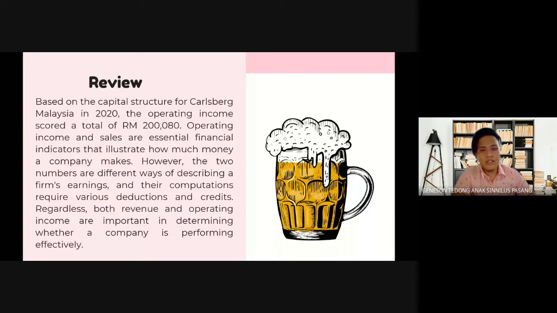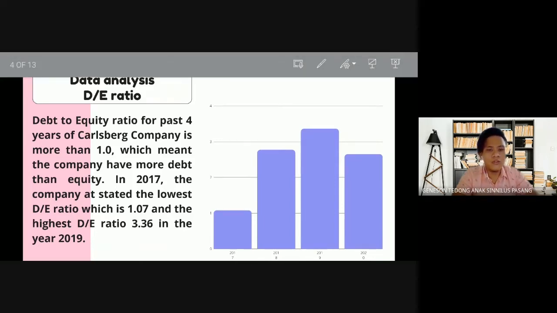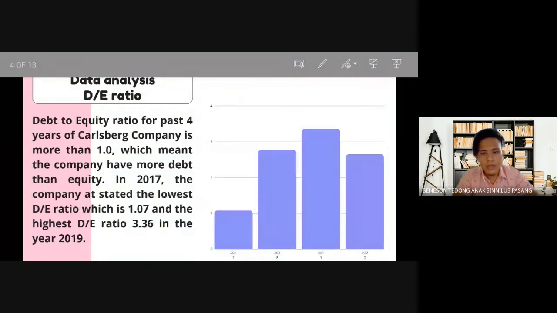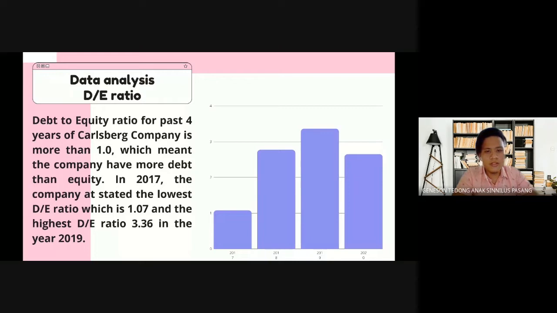From the investor point of view, thorough measurement is made by looking at the EPS or earnings per share, as well as the return on equity of Carlsberg Malaysia. For the year 2020, the company managed to achieve a total of 53.04% and 102.53% respectively. The results of return on equity have a positive and significant effect on stock prices of food and beverage companies. Next, I will move straight to the data analysis, which consists of a few ratios.